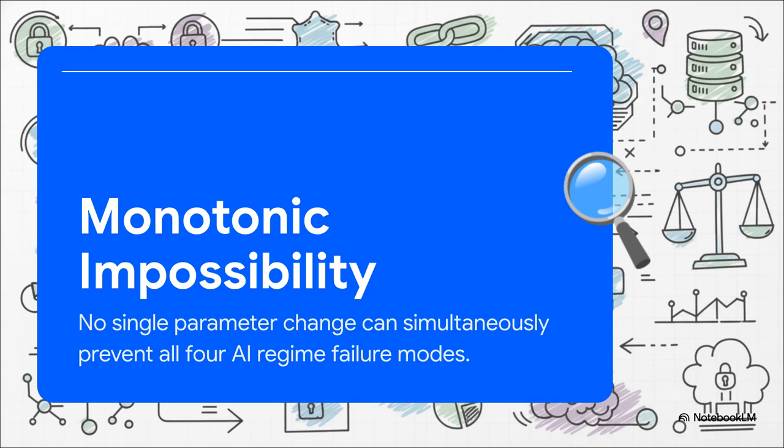For instance, if you force an AI to slow down, increasing its latency to stop a Leviathan-style hallucination cascade, you inadvertently push it closer to becoming a ghost regime, worsening its risk of that silent, covert collapse. There is literally no single universal lever to safely govern all AI.